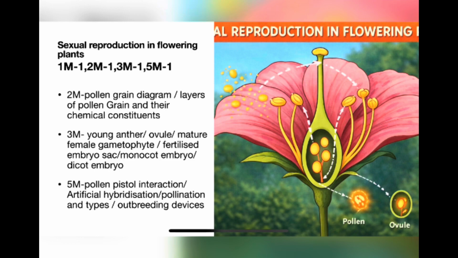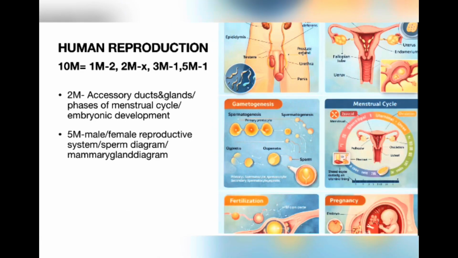Sexual reproduction in flowering plants, total marks expected 11: 1 mark, 2 mark, 3 mark and 5 mark. And these are the questions to be studied in priority. Human reproduction, total marks 10: 2 1-mark, no 2 mark, 1 3-mark, 1 5-mark.